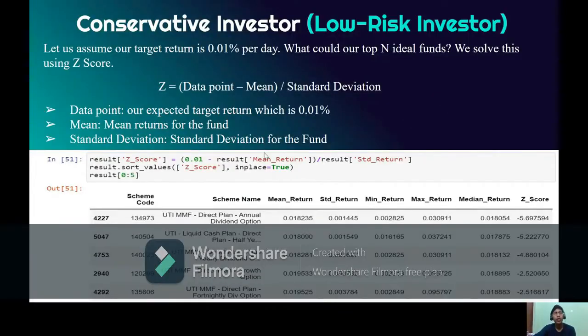Hypothesis testing. So for a conservative investor or a low risk investor, we have assumed our target return to be 0.01% per day. So with that, we calculated the Z scores with the given formula for the entire mutual funds in our data frame, and then we arranged them in ascending order and listed the top 5 mutual funds according to their Z score. Basically, these are the mutual funds suitable for the conservative investor as predicted by us according to the Z score.